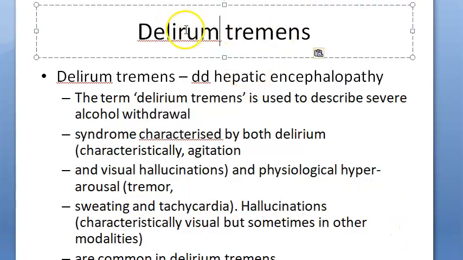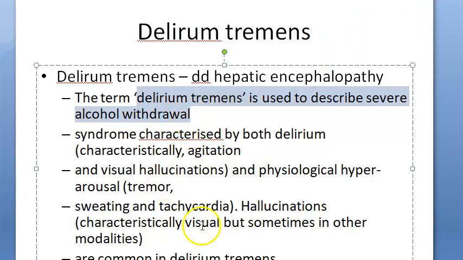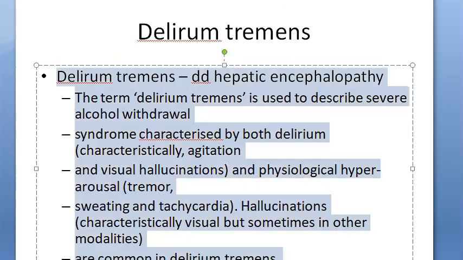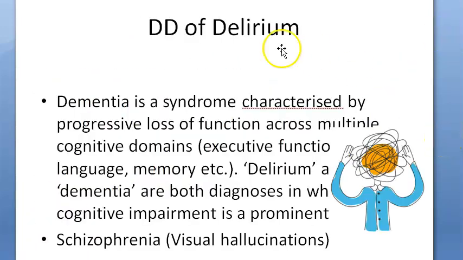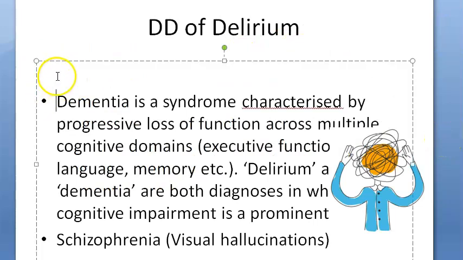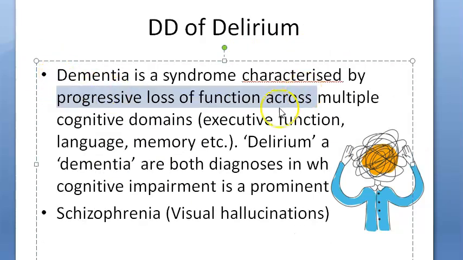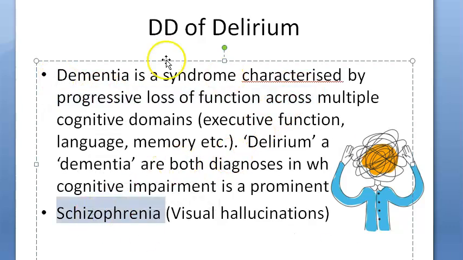Just know some other terms. Delirium tremens is given when there's alcohol withdrawal. Severe alcohol withdrawal with tremens means tremor, sweating, tachycardia, all this. So delirium tremens is a specific type of delirium. You should differentiate it from hepatic encephalopathy. The other differentials for delirium are dementia, a chronic condition with progressive loss of function, and schizophrenia, where there will be visual hallucinations. So all the clinical features and differentials we have told you.